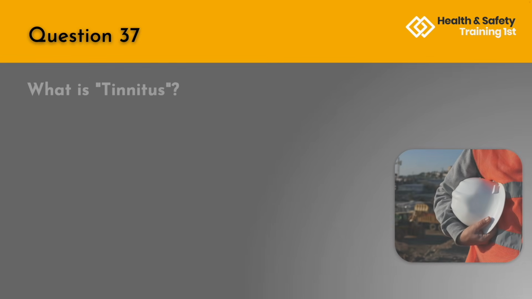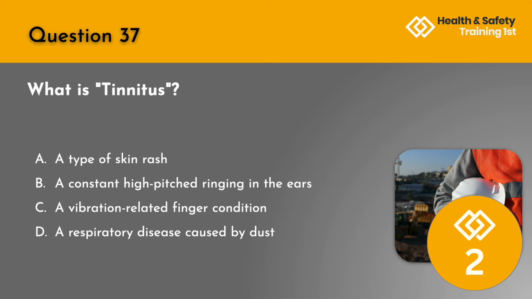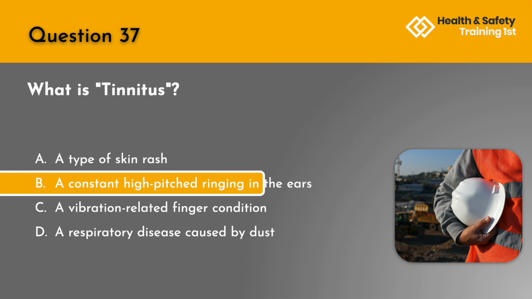Question 37. What is tinnitus? A. A type of skin rash. B. A constant high-pitched ringing in the ears. C. A vibration-related finger condition. Or D. A respiratory disease caused by dust? The correct answer is B, a constant high-pitched ringing in the ears.